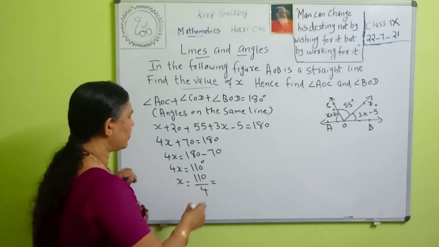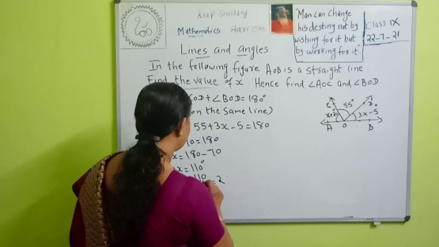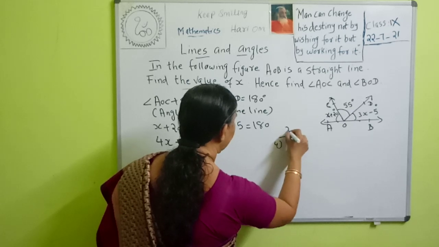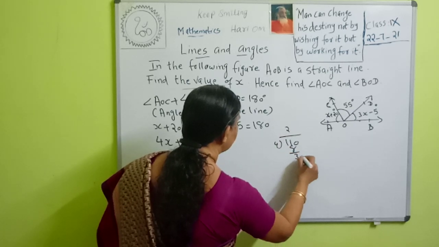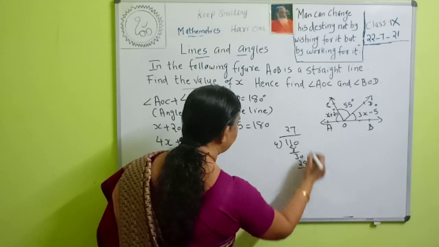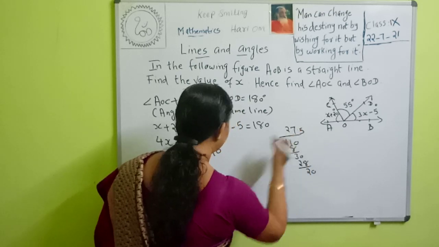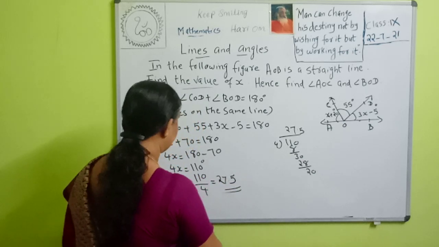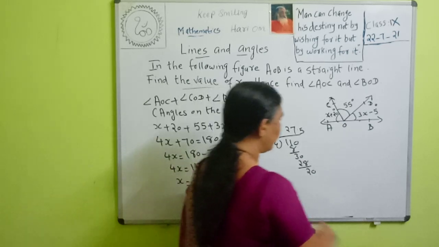110 divided by 4 is equal to 27.5. So x is equal to 27.5.